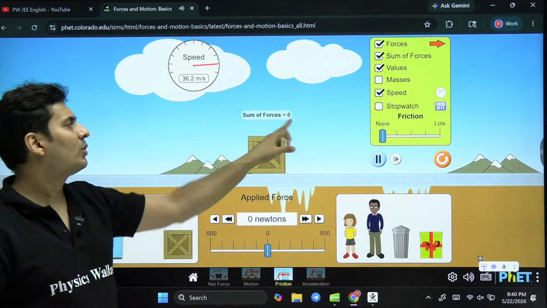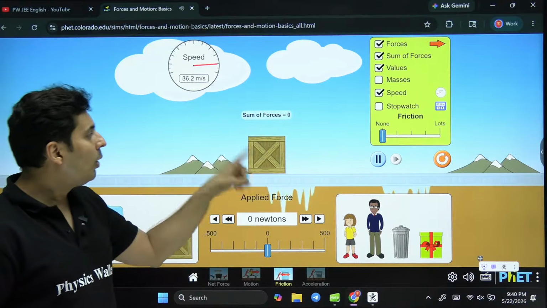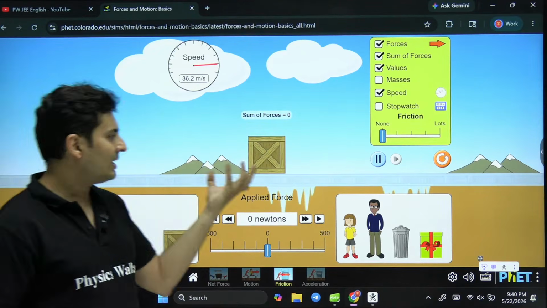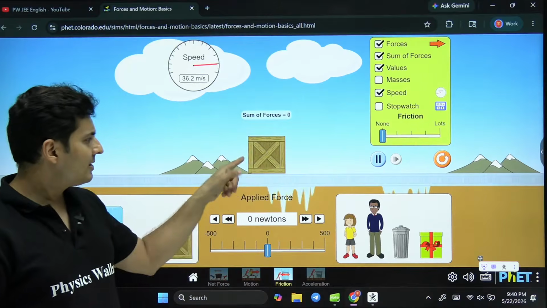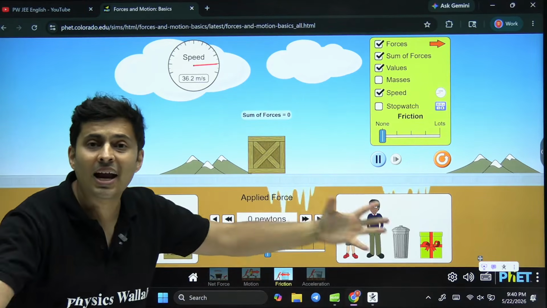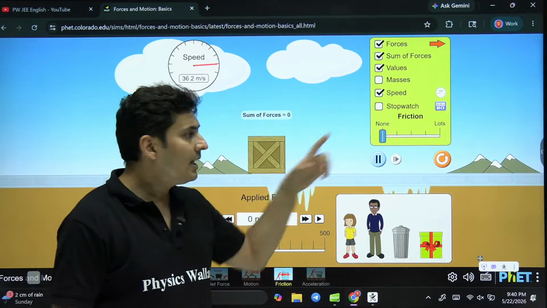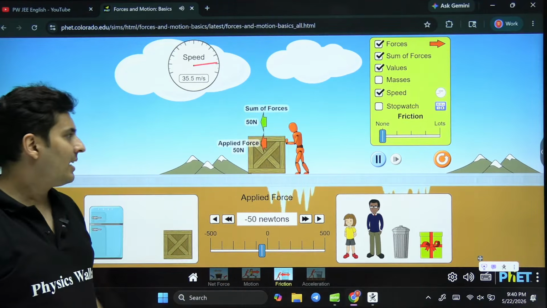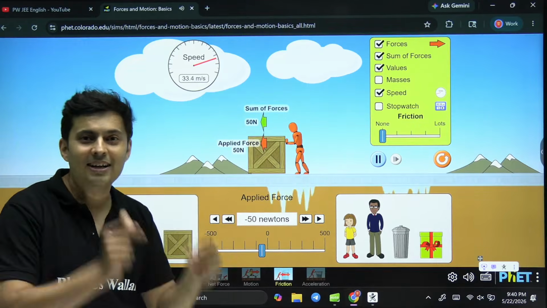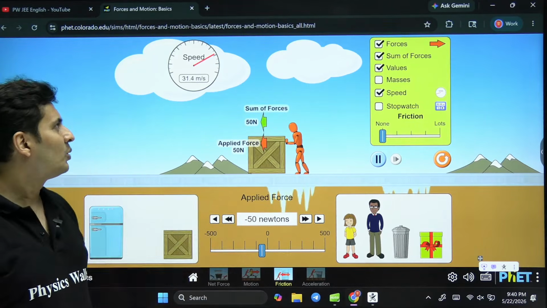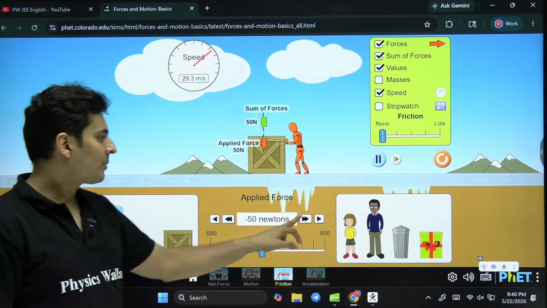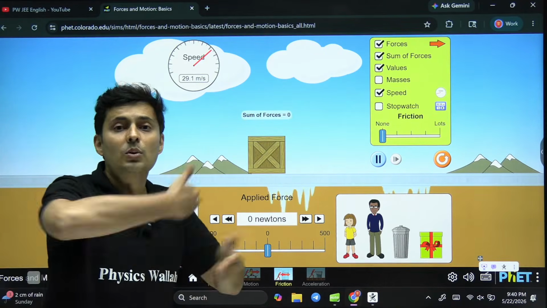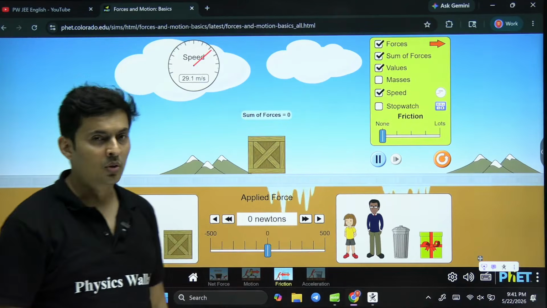The sum of the forces is 0. Then the body maintains its state of motion or of rest. If it was at rest, it will continue, but this is in motion. It will continue endlessly until there is an external unbalanced force. So if there is an unbalanced force, it will 100% change its motion. You can see the speed is reducing. But the moment that goes off, again it will maintain its new state of continued motion.